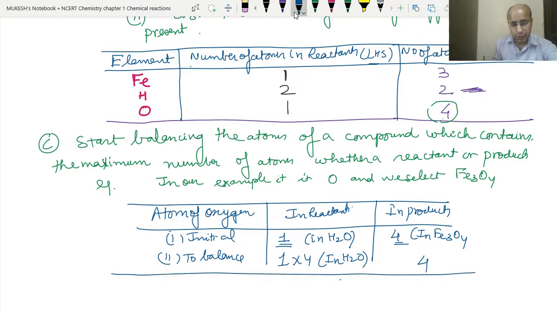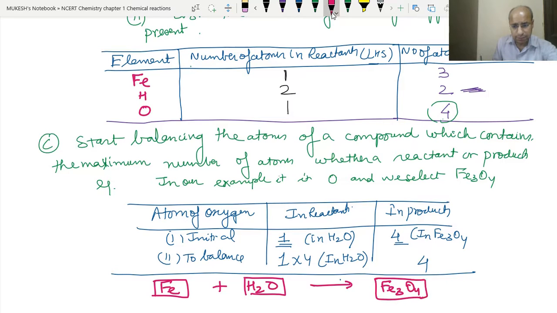So how to do this? Let's write the equation first. We had Fe, we put the box here, and H2O, again we put a box here, and arrow, then Fe3O4, again we put the box here, and then plus H2, we put the box here. What we have done is multiplied the H2O by 4. We don't need to write anything inside the box, so we write everything outside the box so that we do not change any formula. So now after writing this 4, here we have 4 oxygen, and here also 4 oxygen. So now we have balanced the oxygen.